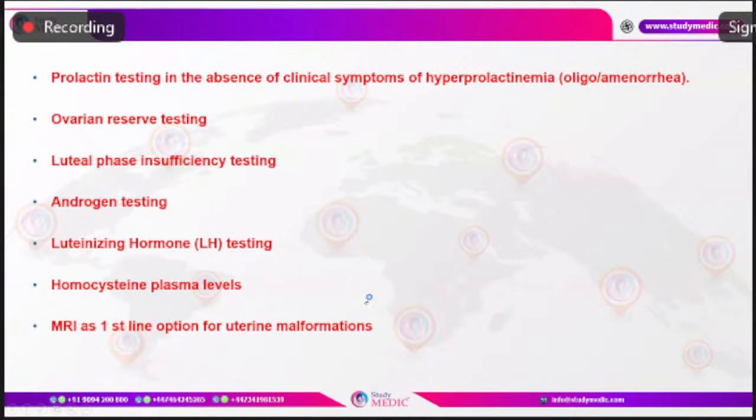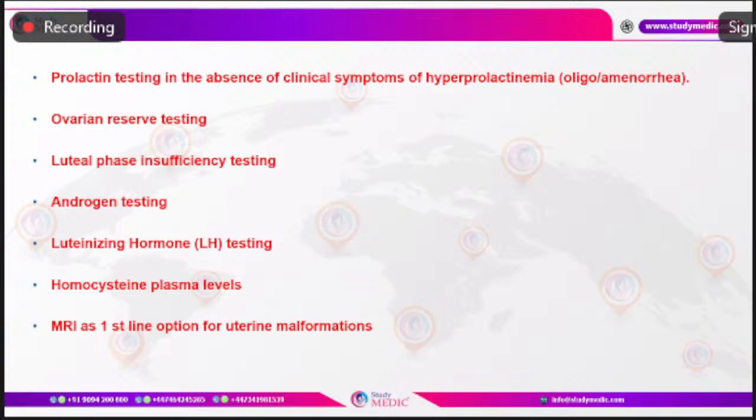Prolactin testing is indicated only if they have clinical features of hyperprolactinemia like oligomenorrhea, amenorrhea or galactorrhea, but otherwise it is not indicated if there are no clinical symptoms. Ovarian reserve testing is definitely not indicated for a workup of recurrent pregnancy loss.